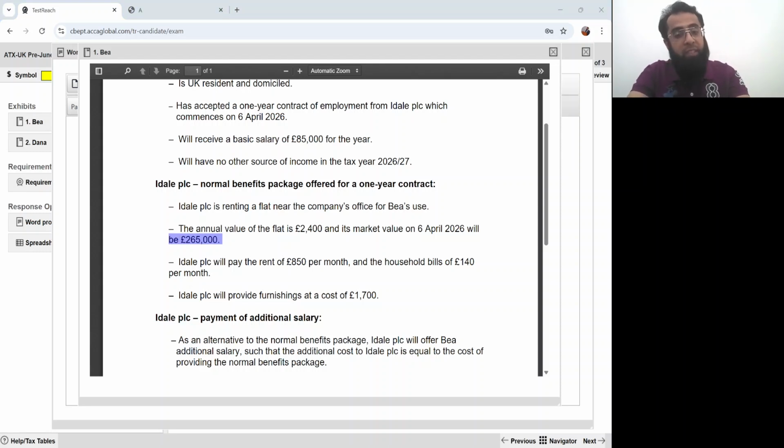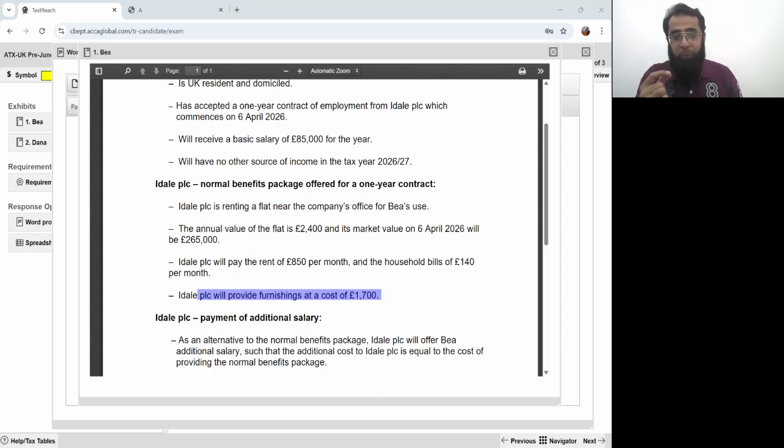2026 will be £265,000. Ideal PLC will pay the rent of £850 per month and household bills of £140 per month. Ideal PLC will provide furnishing at a cost of £1,700. So your employer is providing you an accommodation which the employer himself has taken on rent. So when the employer takes an accommodation on rent and then provides it to an employee, then in accommodation benefit,